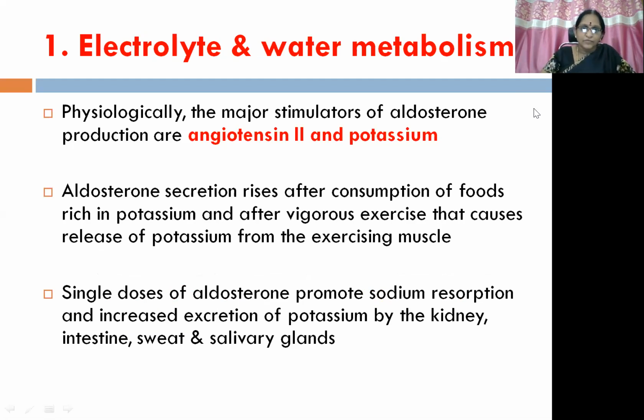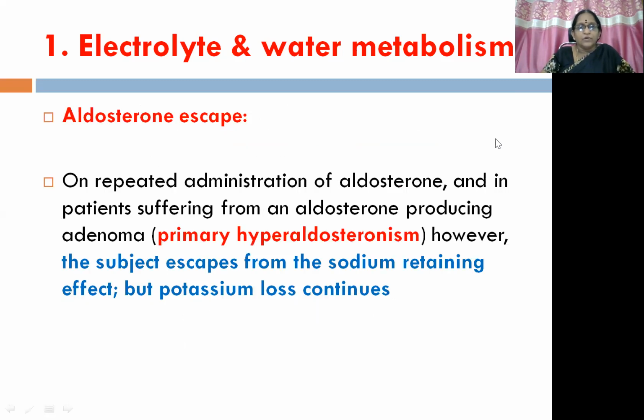A single dose of aldosterone promotes sodium resorption and increased excretion of potassium by the kidney, intestine, sweat, and salivary glands. Another mechanism is involved, that is aldosterone escape. What is this aldosterone escape?